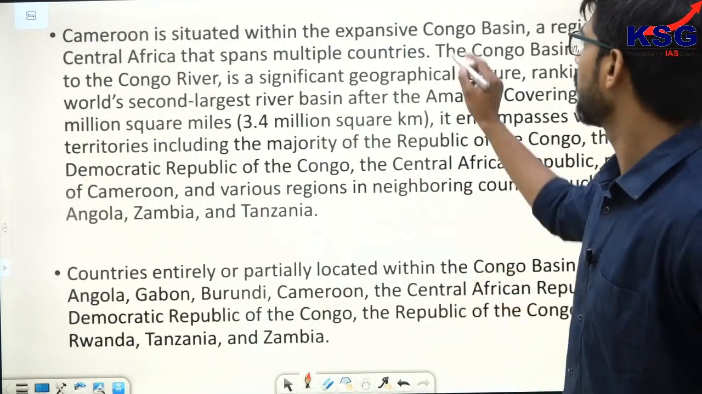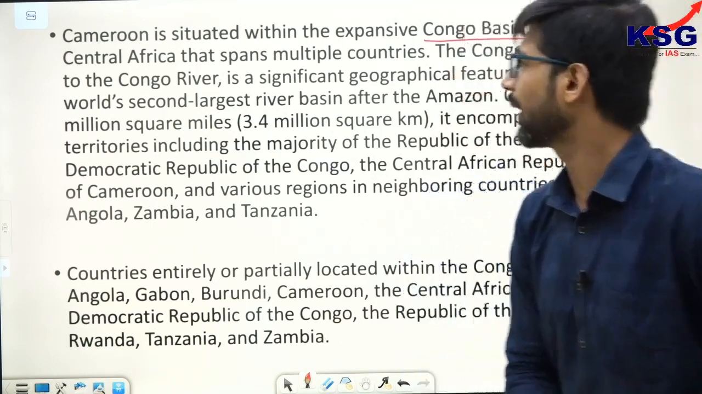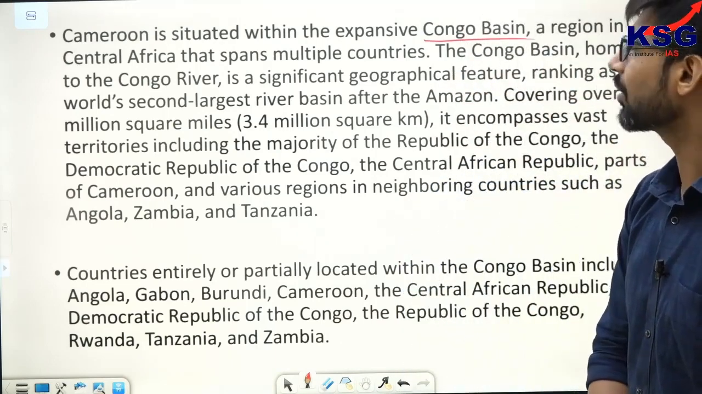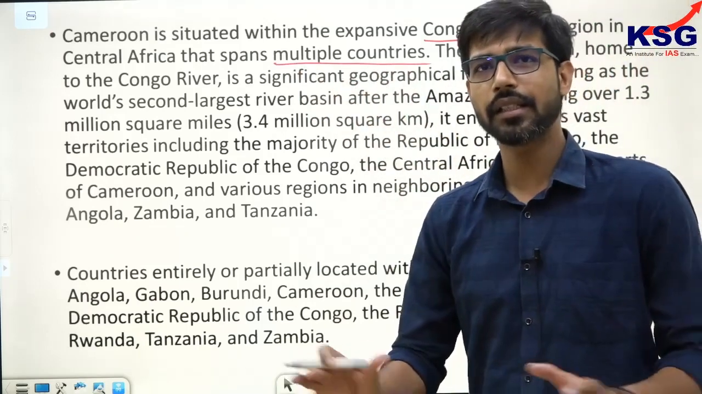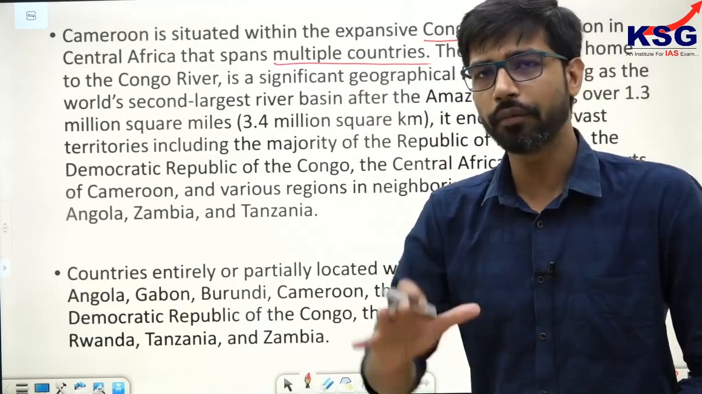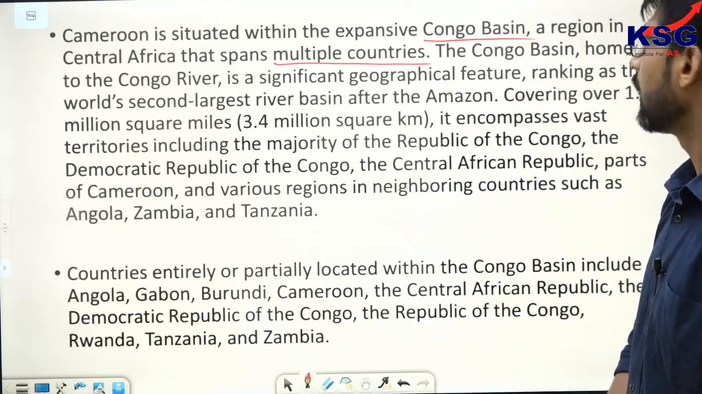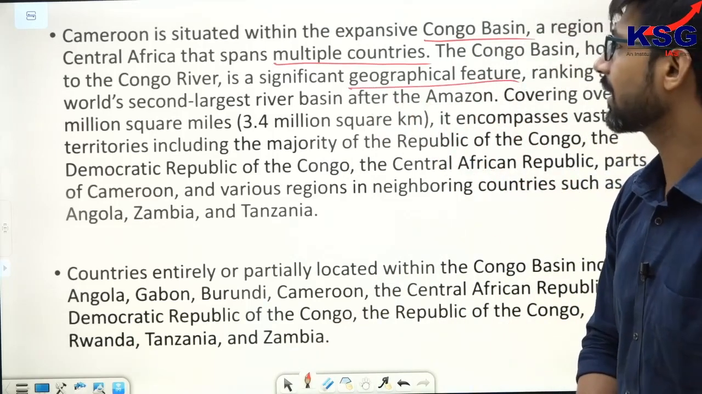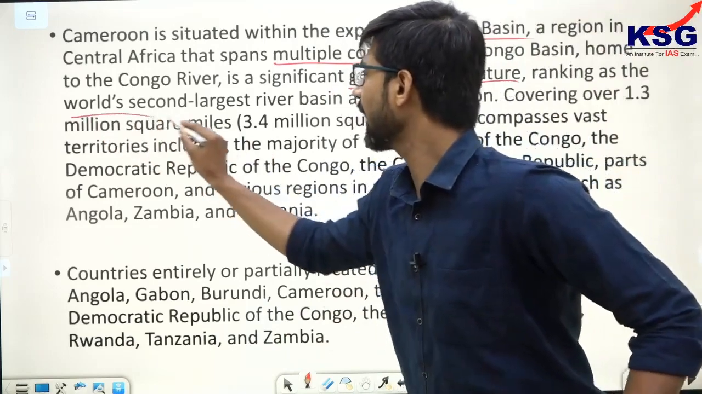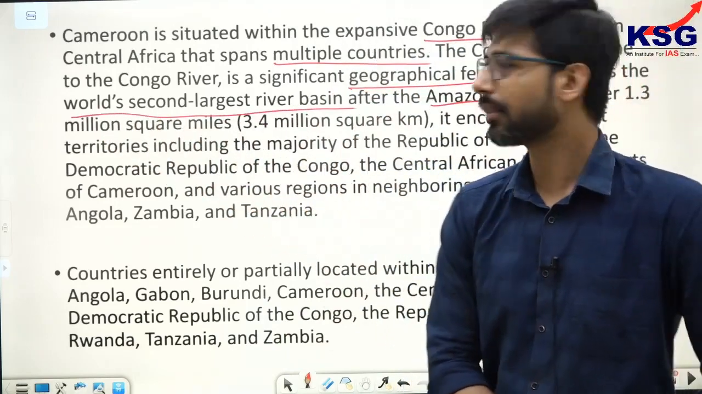Cameroon is situated within the expansive Congo Basin. We'll try and find it out through the diagram subsequently. This is a region in Central Africa that spans multiple countries. Congo Basin basically is a basin which is associated with the Congo River. From wherever the Congo River moves on, that is going to be considered as the basin of Congo. This is home to significant geographical features, and it is ranked as the world's second largest river basin after the Amazon, which is located in South America.